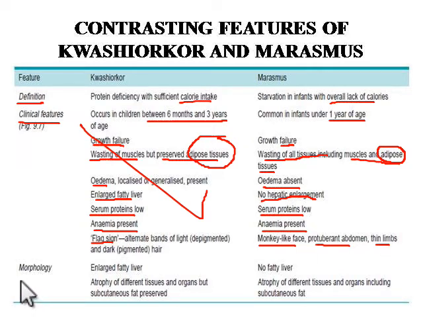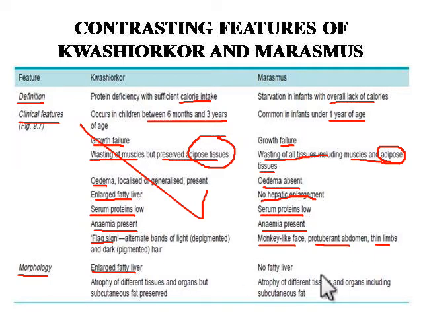Next we go to the morphology of Kwashiorkor as well as marasmus. In morphology we see an enlarged fatty liver in Kwashiorkor, and there is atrophy of different tissues and organs, but subcutaneous fat is present in Kwashiorkor.